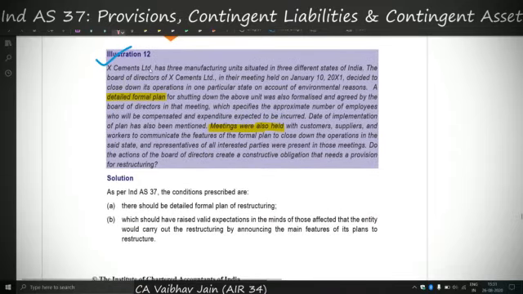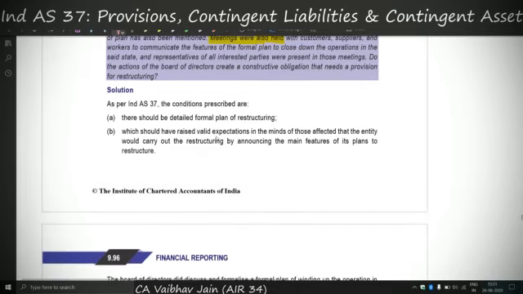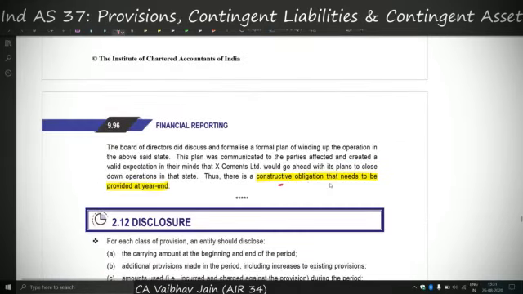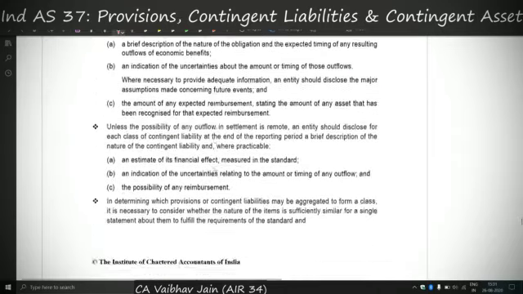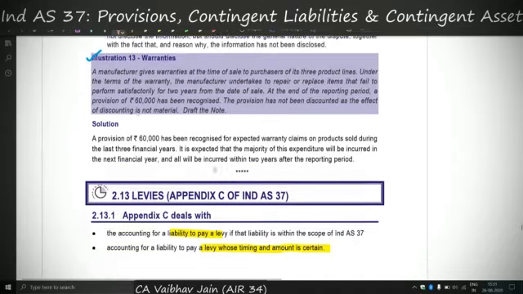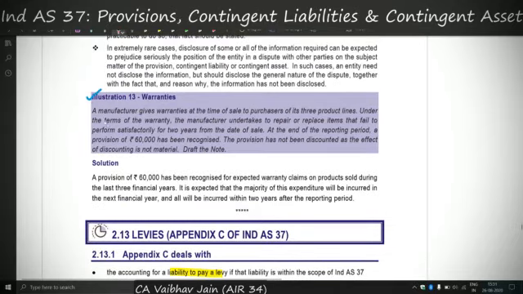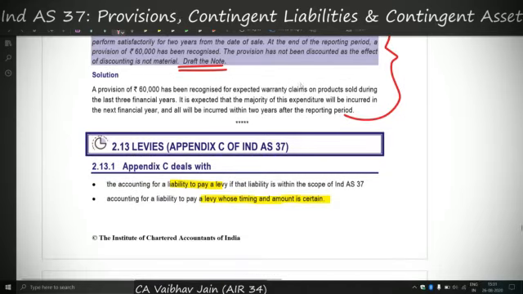Now, illustration 12, you can read for yourselves. There was a detailed formal plan and meetings were also held to create the valid expectation, and therefore both the conditions are satisfied. So a constructive obligation is there and therefore a provision shall be made. Now, the disclosure part, as you all know, I do not cover. I'll cover illustration 13 for warranties. This is a drafting of a note. I am not sure whether such questions will come, but anyhow you just give it a read once. It is a very easy question.